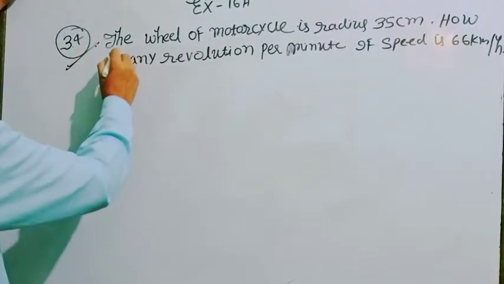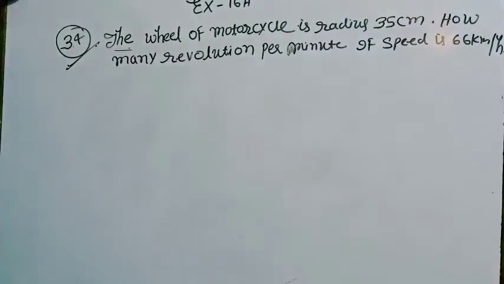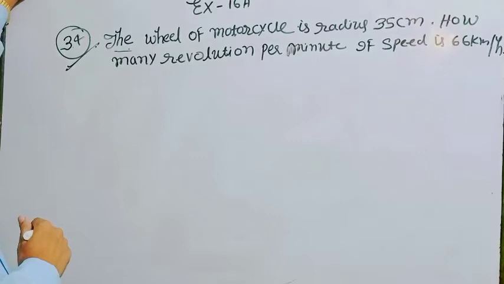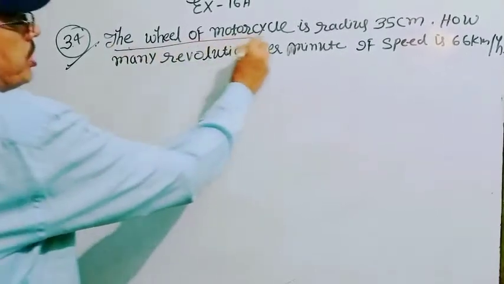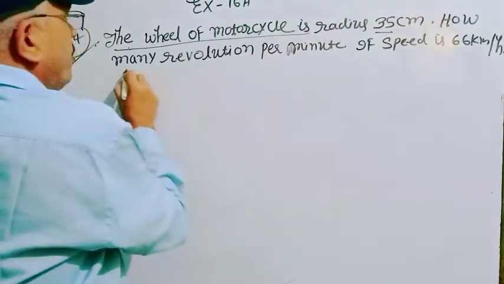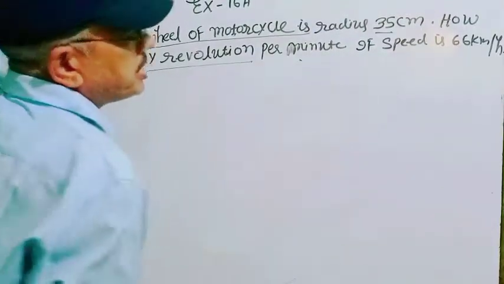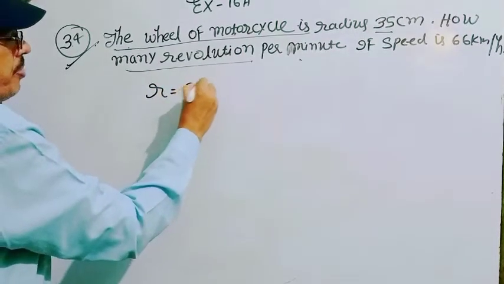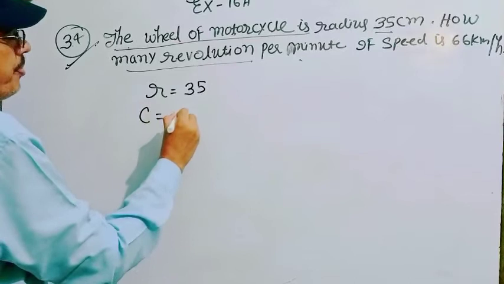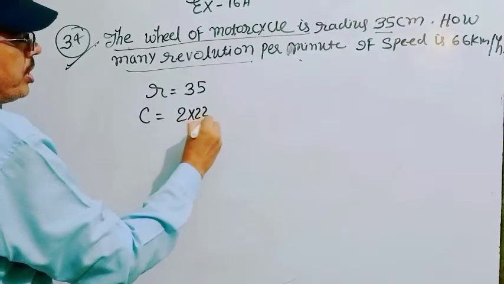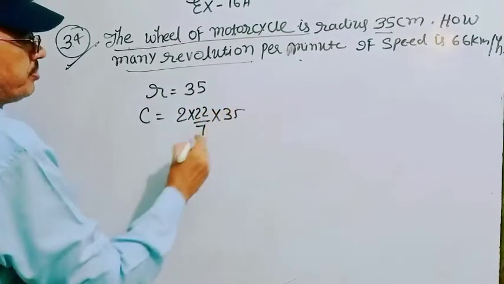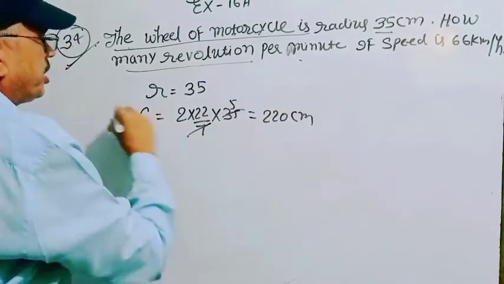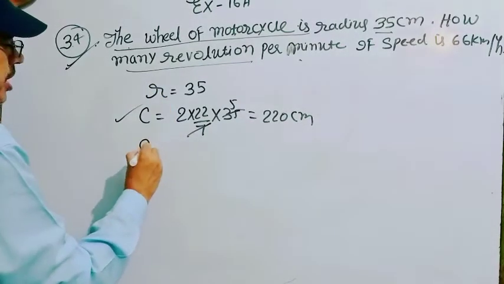Now question number 34. It is also related to the number of revolutions and the distance of the motorcycle. Here the wheel radius of the motorcycle is 35 cm. How many revolutions per minute will it make if the speed is 66 km per hour? Here radius is given 35, so the circumference is 2 into 22 by 7 into 35, which is 220 cm. It is the circumference.